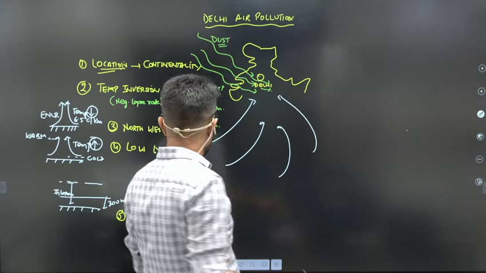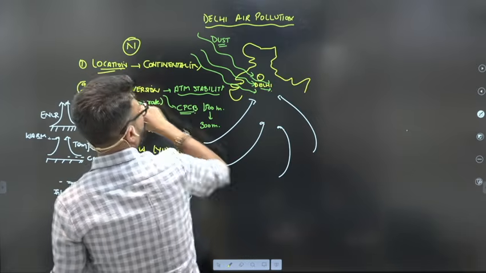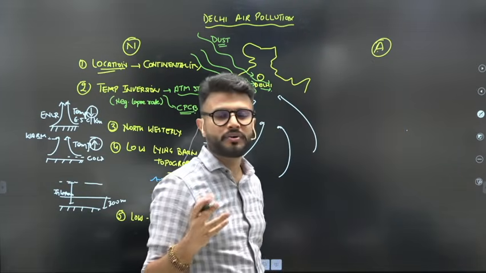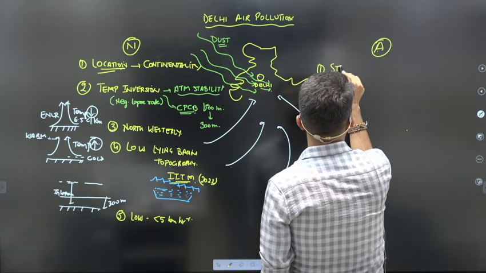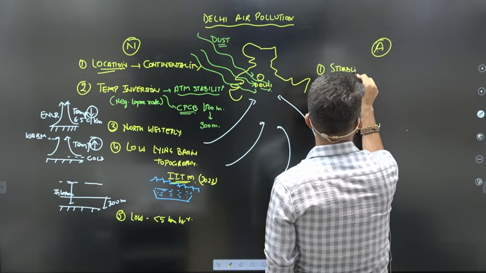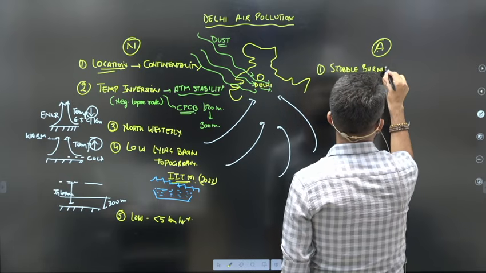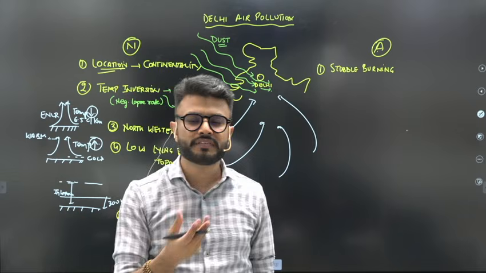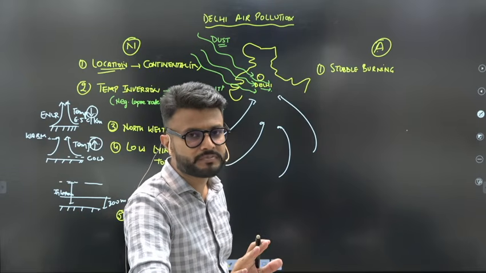But along with these natural factors, there are other anthropogenic factors also. So we need to talk about anthropogenic factors. For example, the first factor is stubble burning. Every year we come across a lot of articles which talk about stubble burning and issues related to it. Stubble burning is basically burning of the paddy stubbles to clear the agricultural fields as fast as possible.